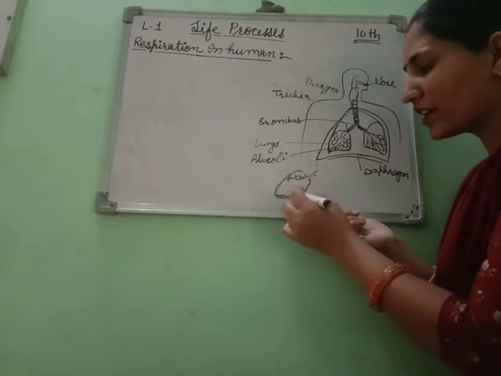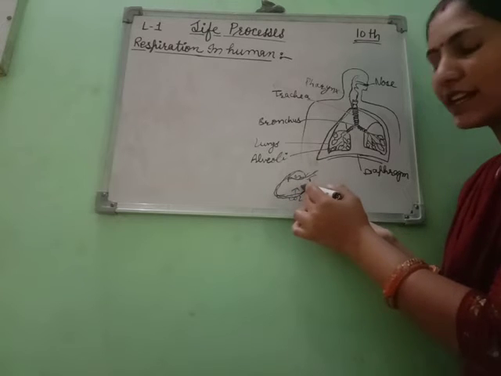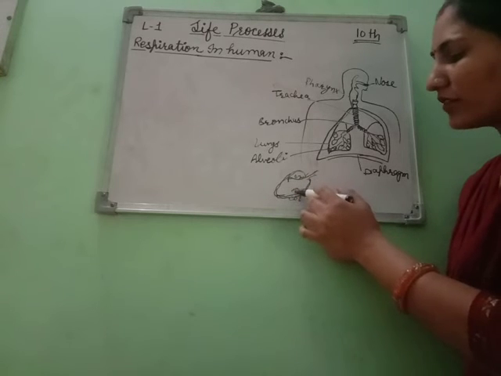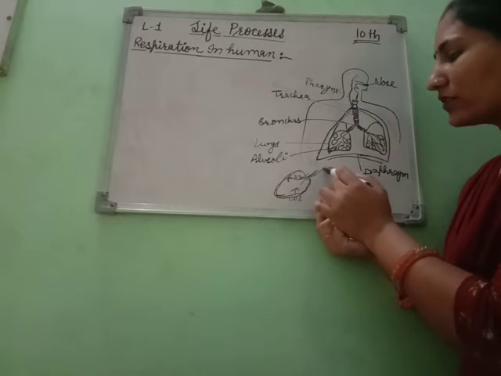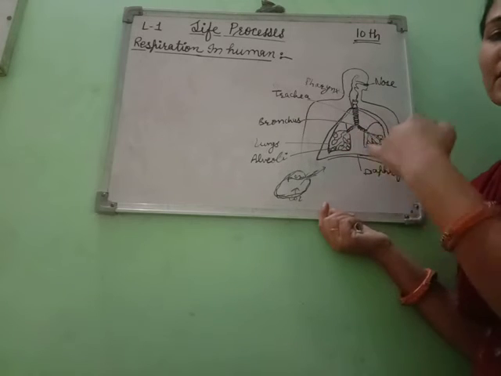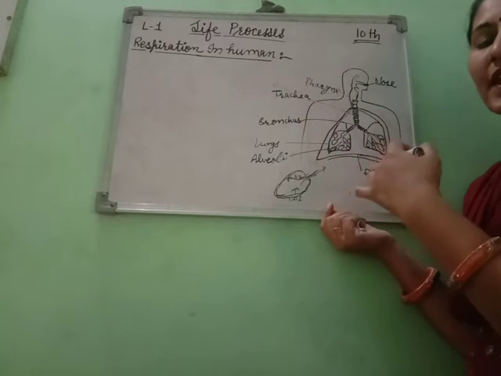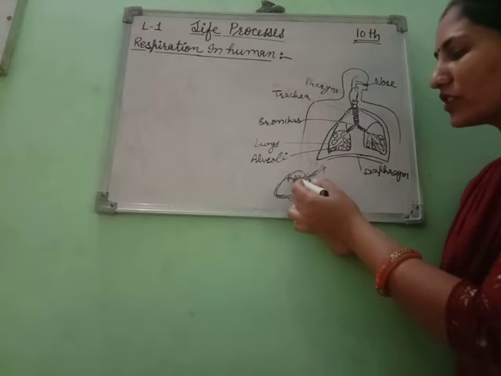From another part, carbon dioxide-rich air passes again through the blood vessels to the alveoli, and by the same path it is expelled from the body by the process of exhalation. In inhalation, we take in oxygen-rich air.